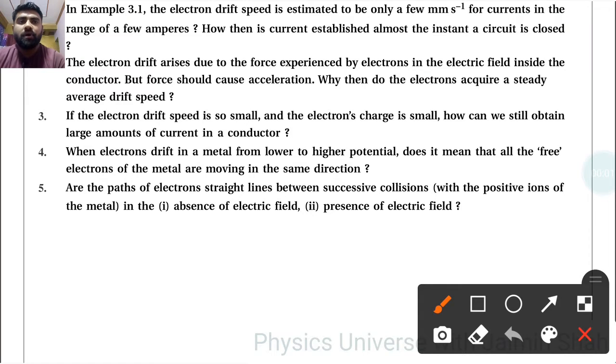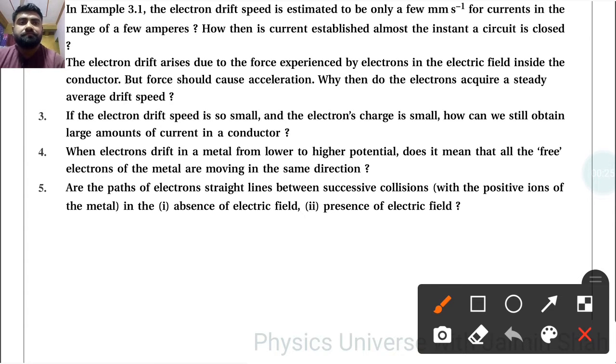Example 3.1: the electron drift speed is estimated to be only a few millimeters per second for currents in the range of a few amperes, right? How then is the current established almost instantly when a circuit is closed? So why do we get this instant current?